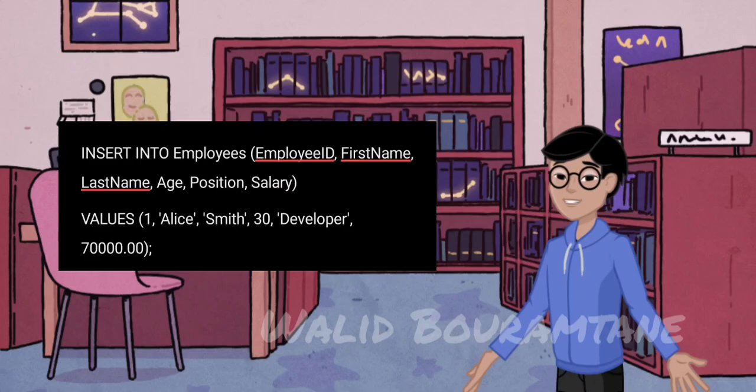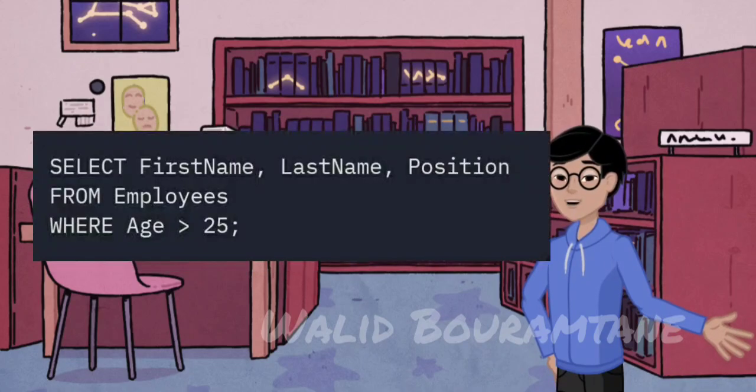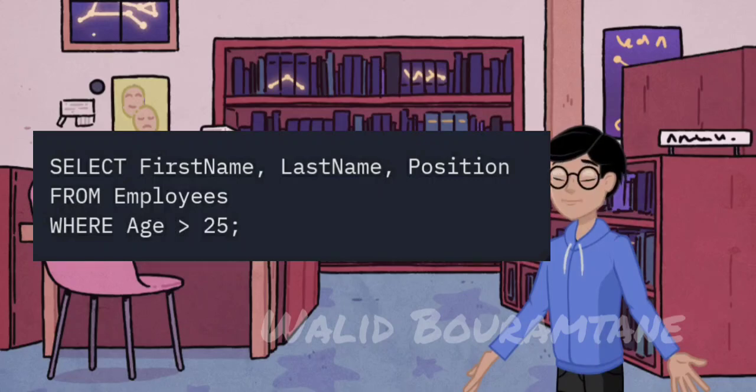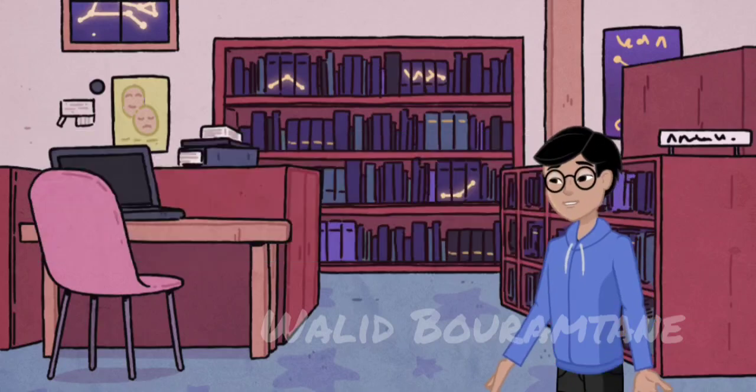Inserting data. To add records to a table, you use the INSERT INTO statement. This command inserts a new record into the employees table. Querying data. The SELECT statement retrieves data from one or more tables. This query retrieves the first name, last name, and position of employees older than 25.